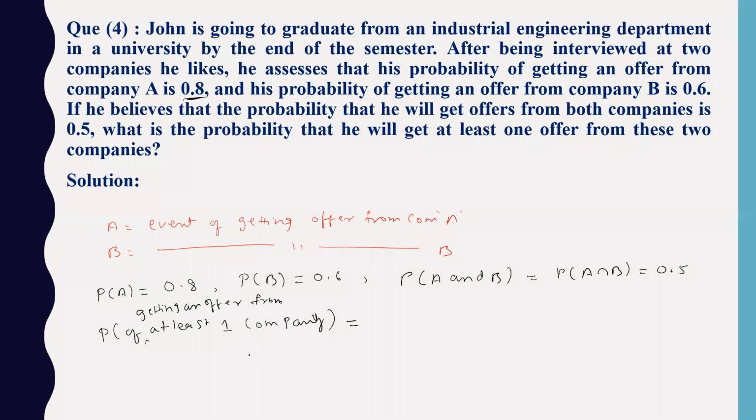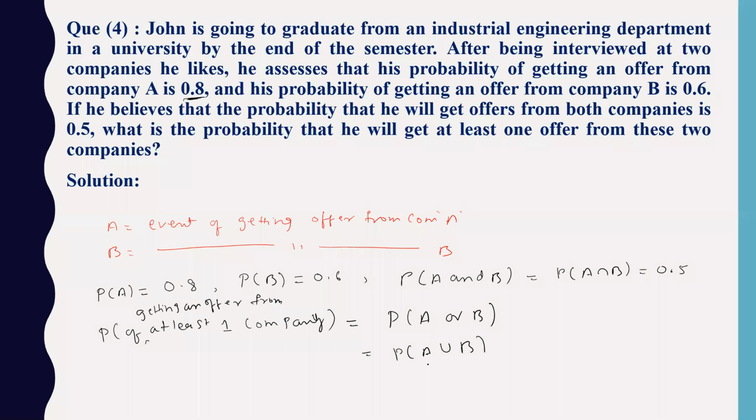So what are the possibilities? Either he will get an offer from A or B, which means what? Probability of A union B.